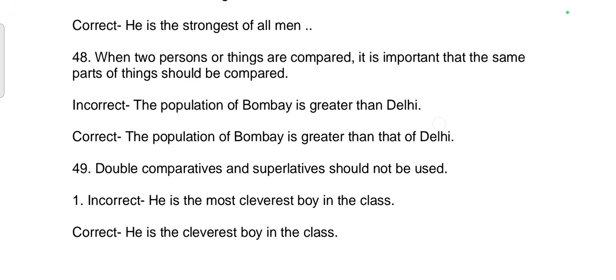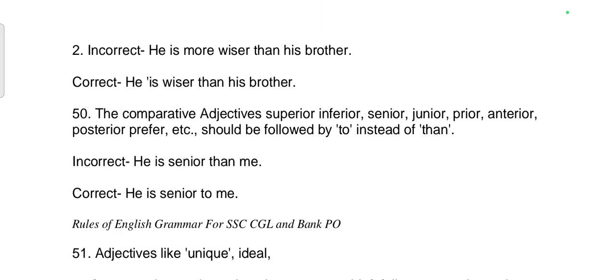48th rule. When two persons or things are compared, it is important that the same parts of things should be compared. Incorrect sentence: The population of Bombay is greater than Delhi. Correct sentence: The population of Bombay is greater than that of Delhi. 49th rule. Double comparatives and superlatives should not be used. First, incorrect: He is the most cleverest boy in the class. Correct sentence: He is the cleverest boy in the class. Second, incorrect: He is more wiser than his brother. Correct sentence: He is wiser than his brother.